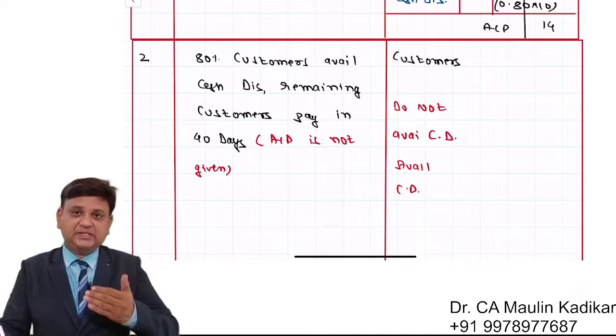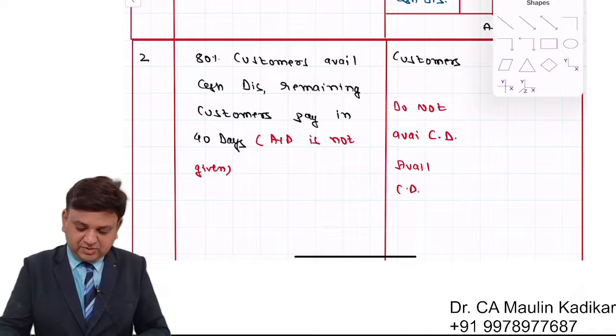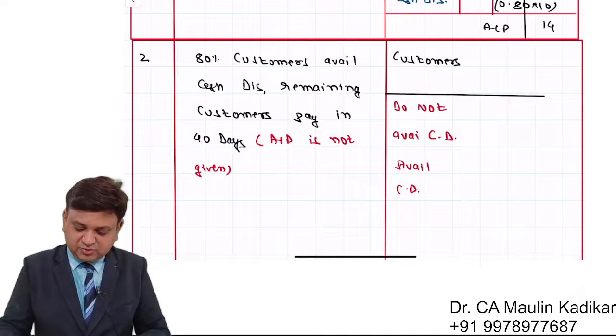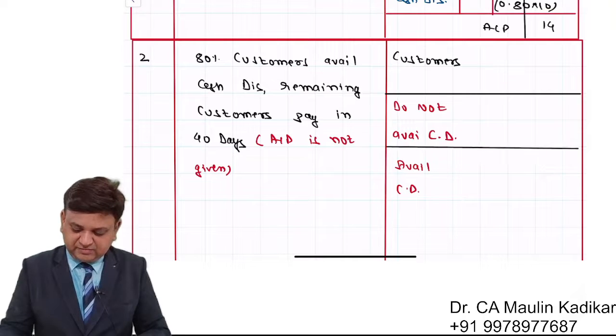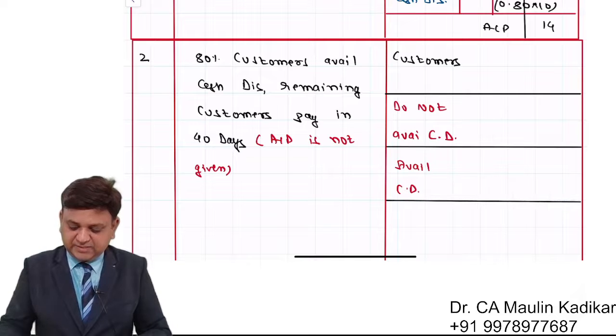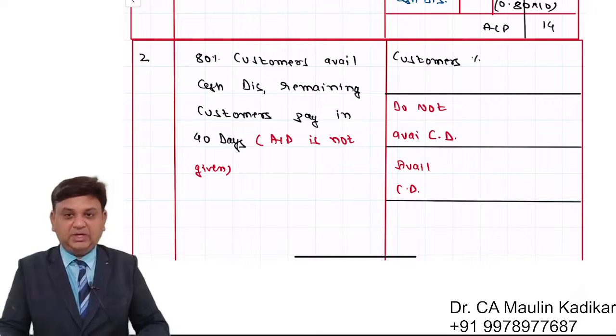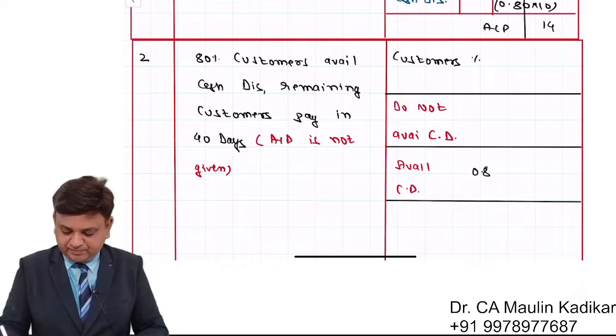So friends, again the customers are divided into two parts: customers who avail cash discount and customers who do not avail cash discount. We understand the percentage. Customers who avail cash discount are 80% and those who do not avail are the remaining 20%.